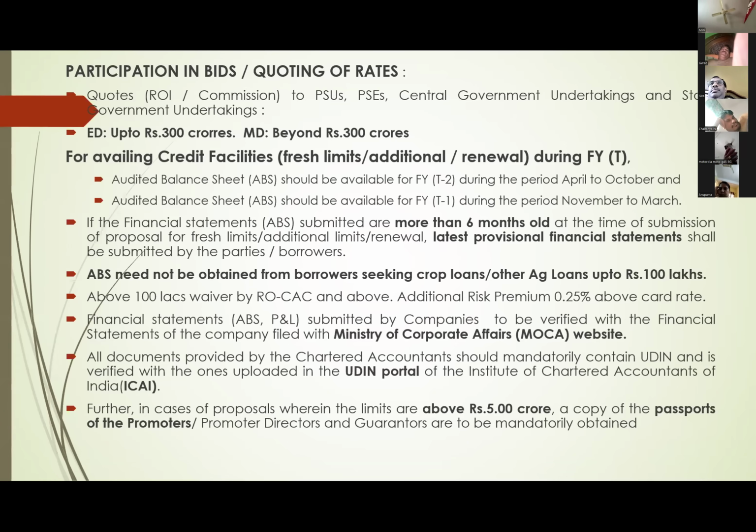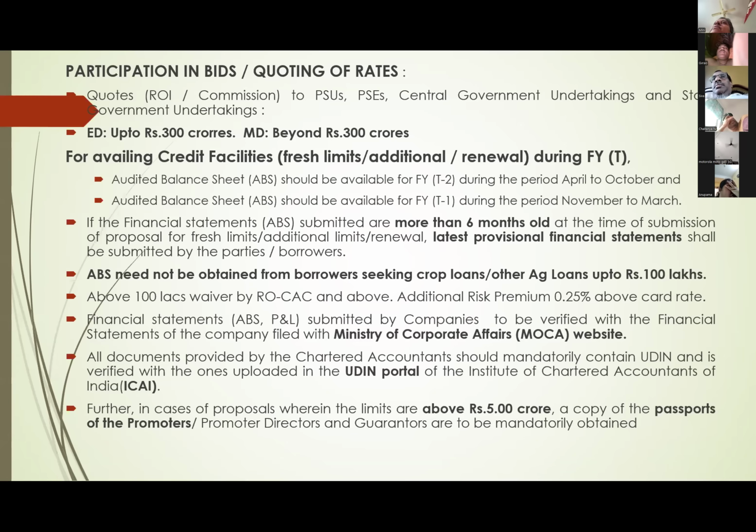And the next one, the chartered accountant will be signing. They have to mention the UDIN number. What is this? Unique Document Identification Number. While signing this balance sheet or any financial statement, the chartered accountant will give the UDIN number on it. And this will be uploaded on the UDIN portal of the Institute of Chartered Accountants of India.